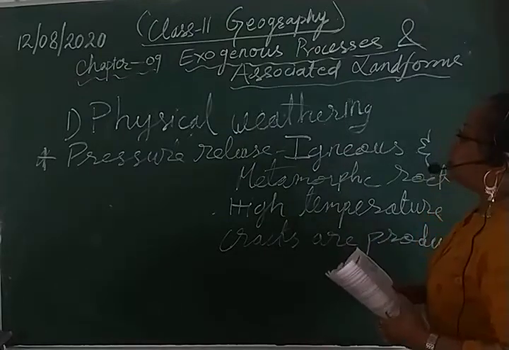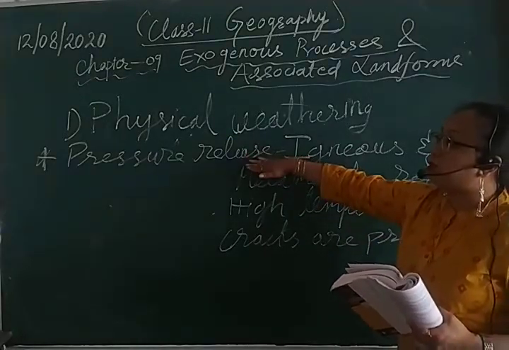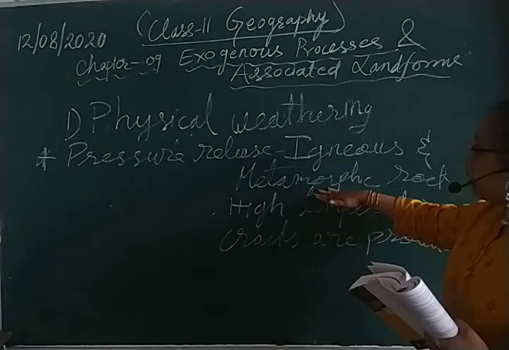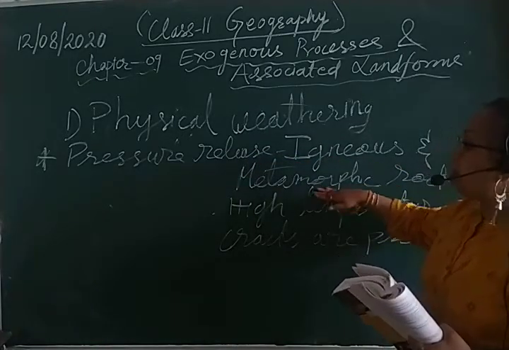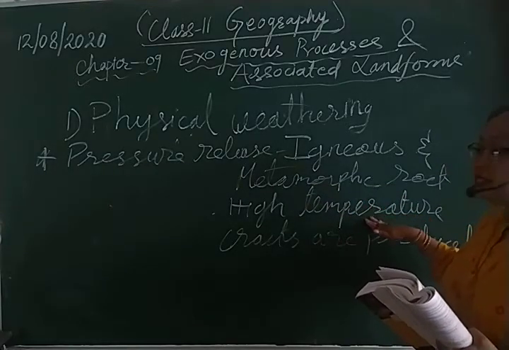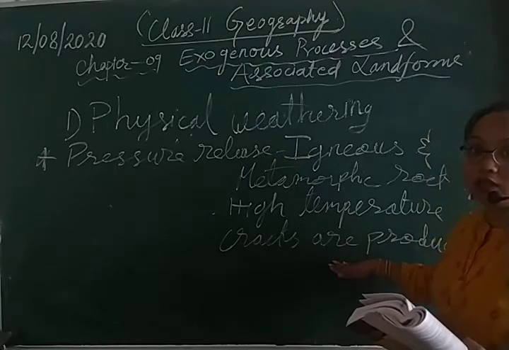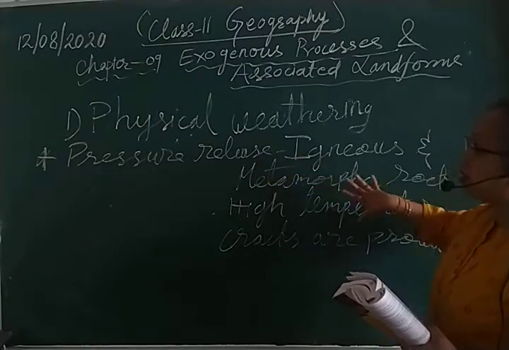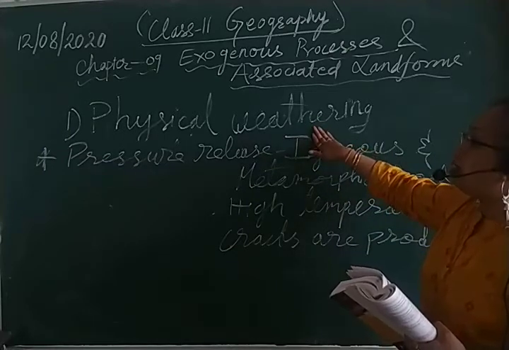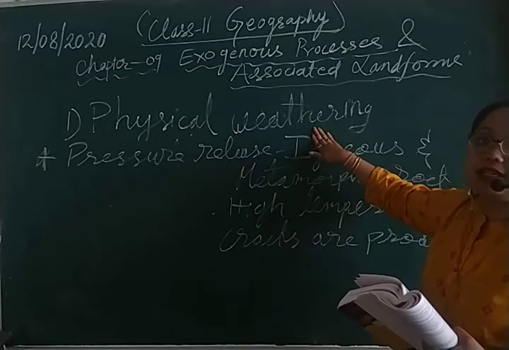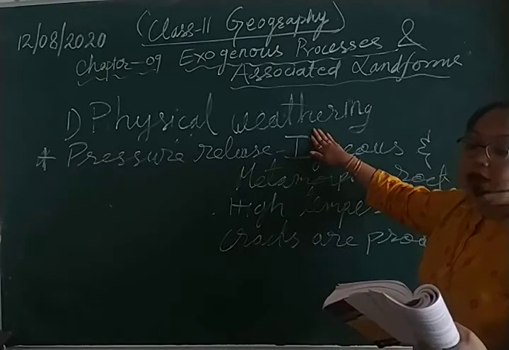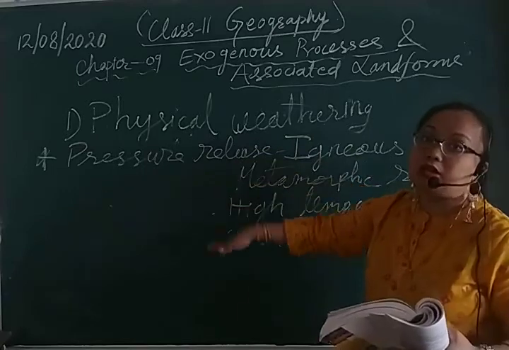So this pressure release is basically active in igneous and metamorphic rocks. Understood? Where the temperature is very high, you can see the cracks on the rocks. So these are the basic characteristics of physical weathering. Physical weathering has 3 subdivisions. What are those 3 subdivisions? Insolation, frost and pressure release.